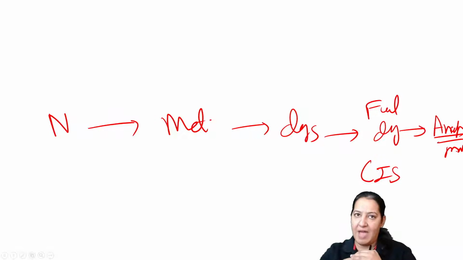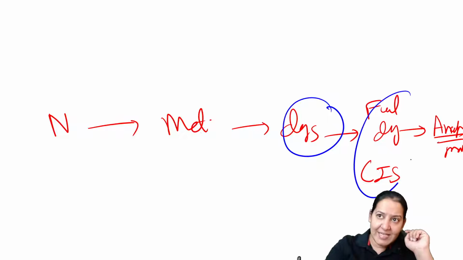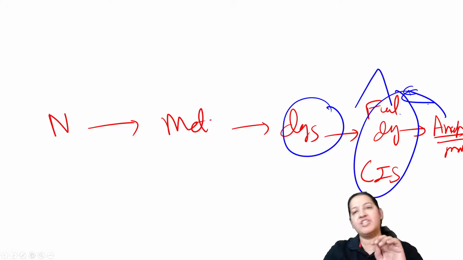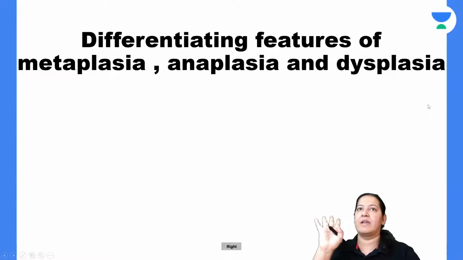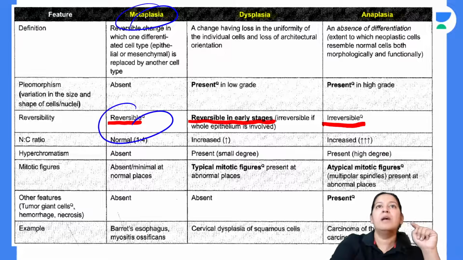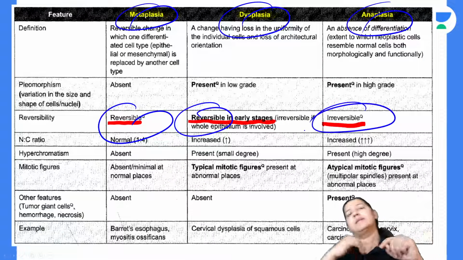Everyone give me a thumbs up. So can I say dysplasia or carcinoma in situ are the precursors of malignancy? These are the precursors of anaplasia. If you got this, everyone give me a thumbs up. So can you differentiate the three? Metaplasia is always reversible. Dysplasia is also reversible. Anaplasia is malignancy and it is irreversible.